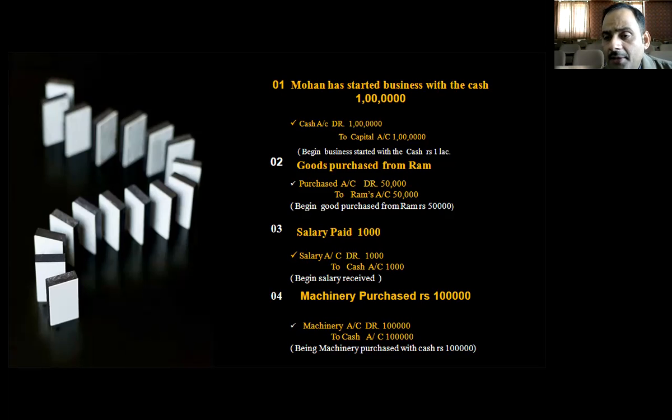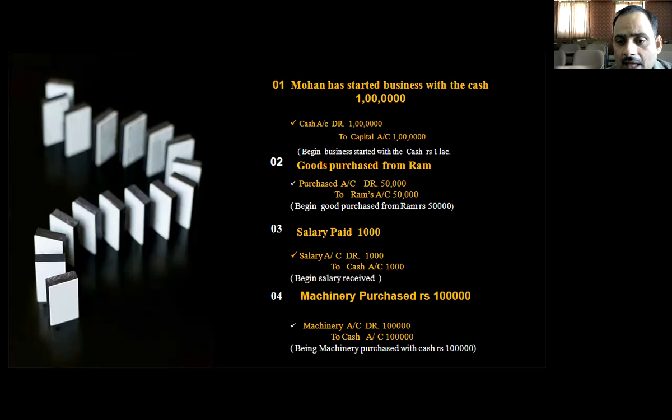Ram is involved here. It means Ram has given something but we didn't pay anything. It means we have purchased the material from Ram on credit basis. Again, we will mention the narration: being goods purchased from Ram rupees 50,000. So it is easy for everyone to understand.